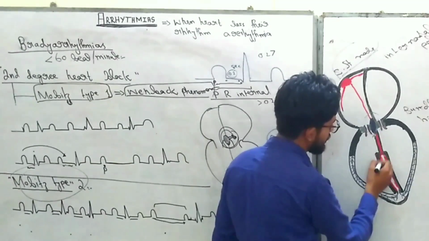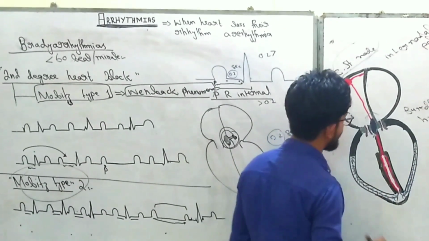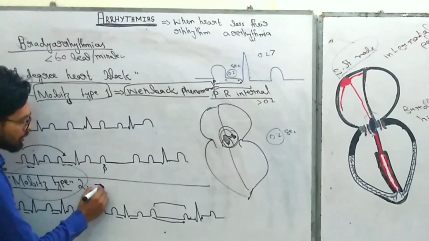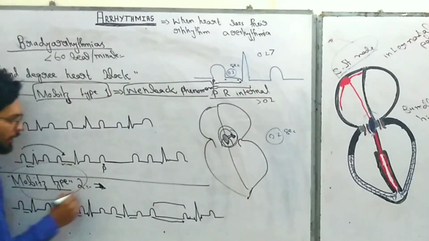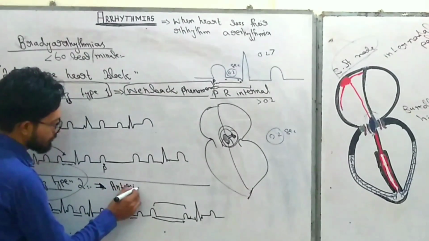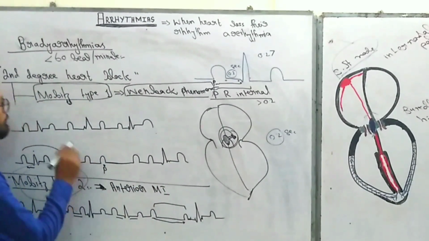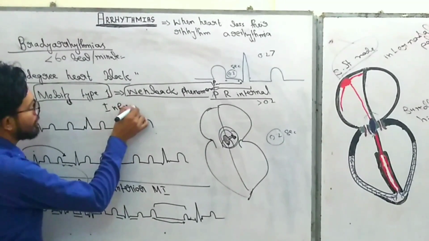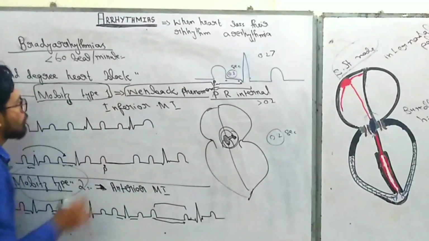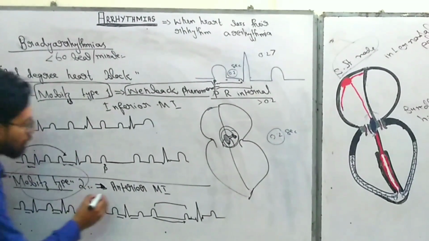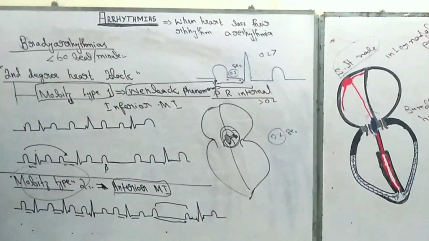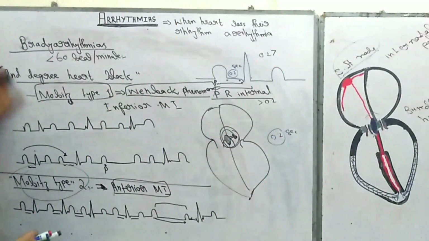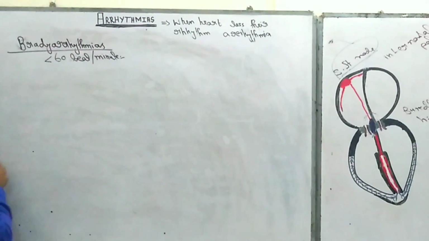When there is a problem in the bundle of His, bundle branches, and Purkinje system, the condition is known as Mobitz type 2. The pathological condition that leads to Mobitz type 2 is anterior wall myocardial infarction. Remember that inferior wall MI leads to Mobitz type 1, but anterior wall MI leads to Mobitz type 2. Right? Now come to the third degree heart block.